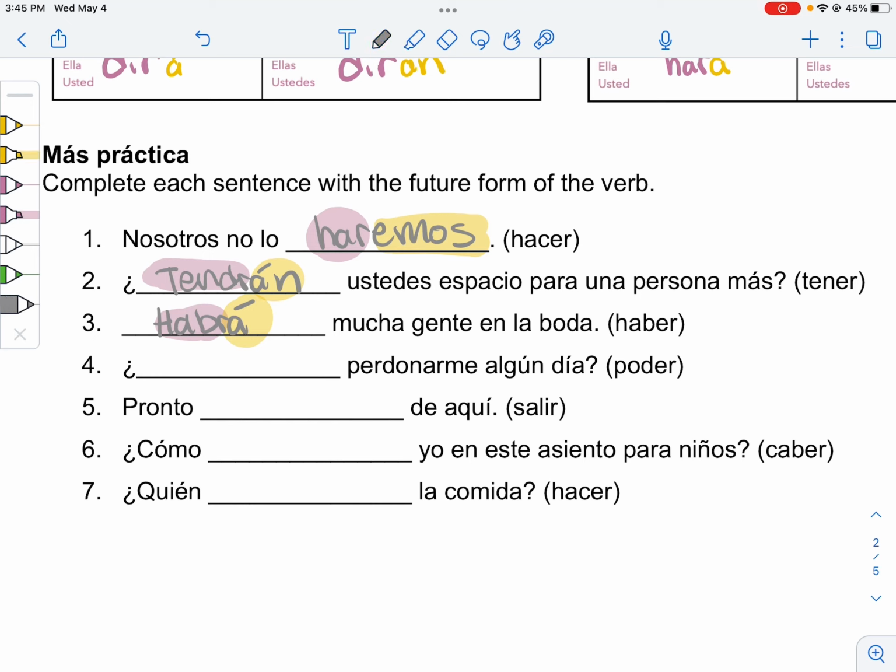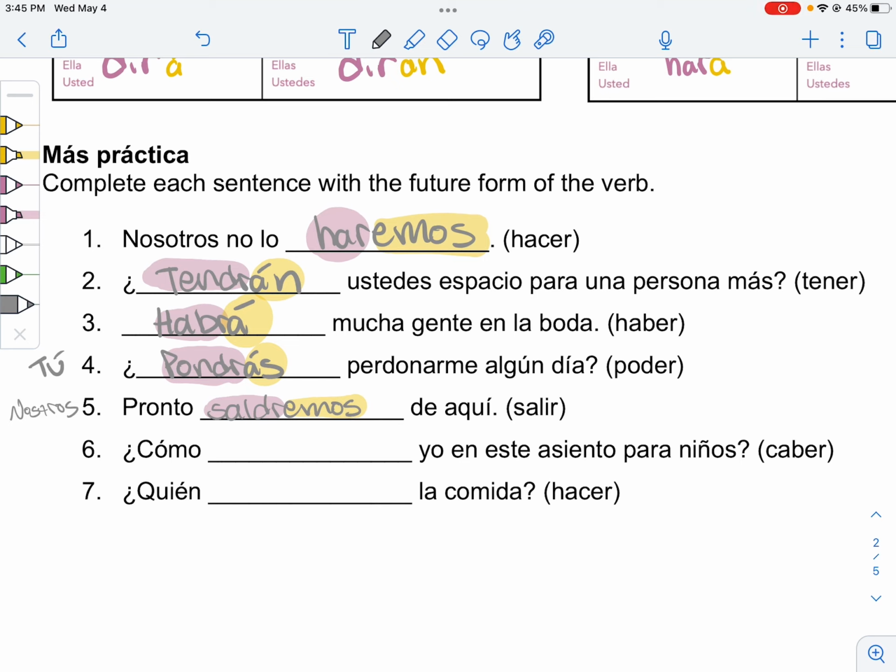Ooh, I think I put this in your worksheet, but if I didn't, there should be a tú here to give pondrás. Pondr being our stem, ás being our ending. Number 5 should have a nosotros in front of it. I'll fix that on your worksheet. With that in mind, that should be saldremos. We will leave soon. Saldr being our stem, emos being our ending.